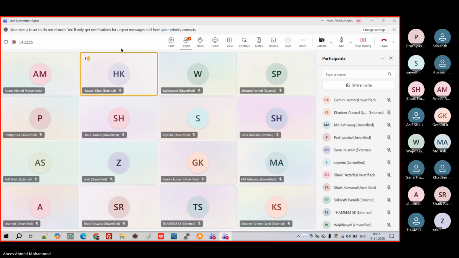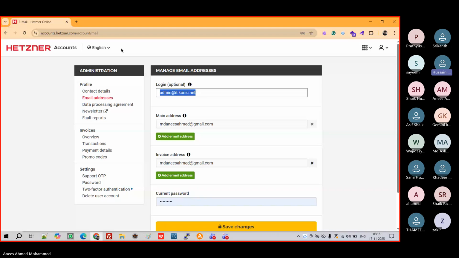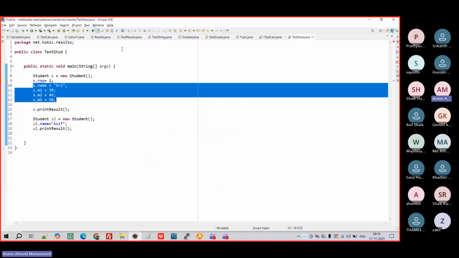Yes, Khan. Sir, can you explain about setter and getter a little bit with a simple example? Yeah, why we use setter and getter: we should not touch any member property or member variable directly outside of that class, right? It's a standard way. We need to make them private. Private means you cannot access it outside. Public means you can access it from anywhere.